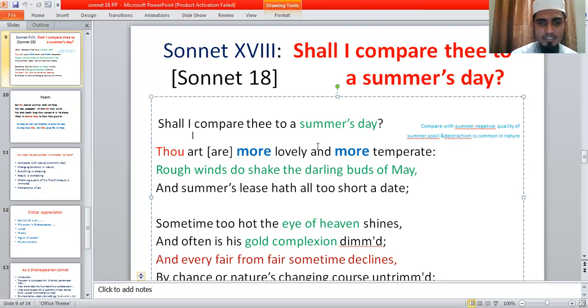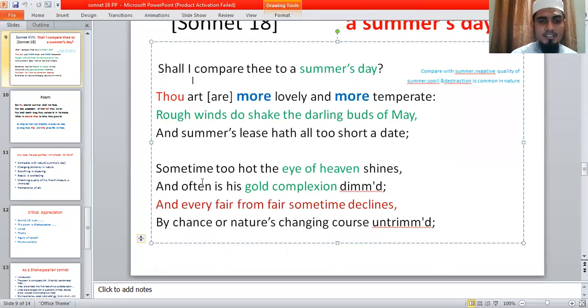So this is the fact that in the first four lines he introduced the theme: the beauty of his friend is much more charming, much more interesting than the beauty of nature. And in the second quatrain he says, "Sometime too hot the eye of heaven shines, and often is his gold complexion dimmed."